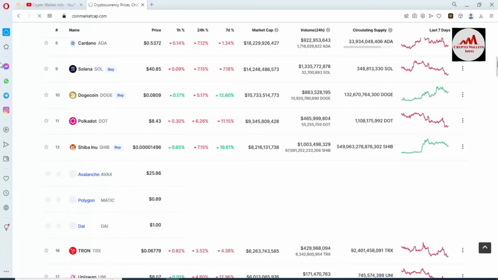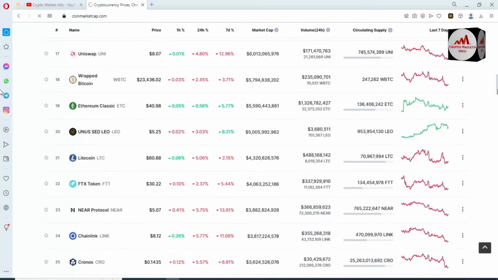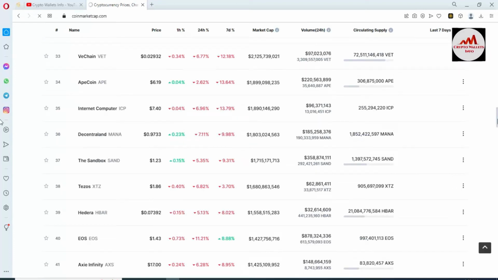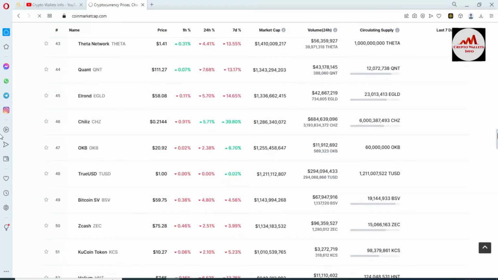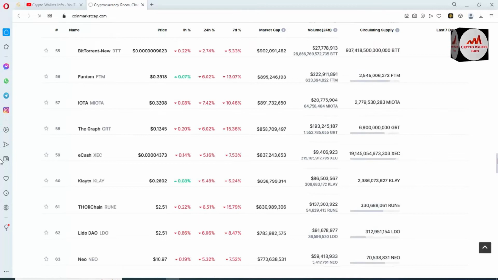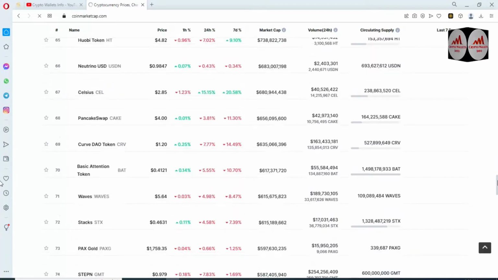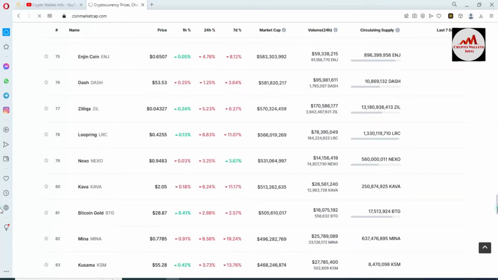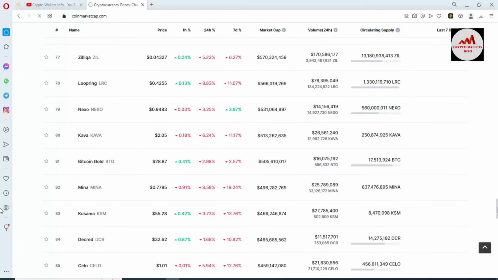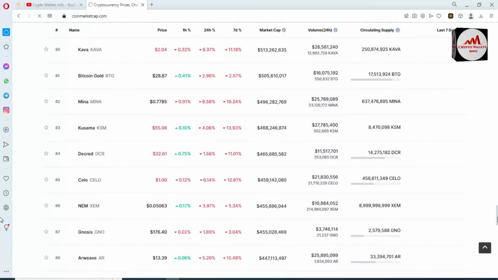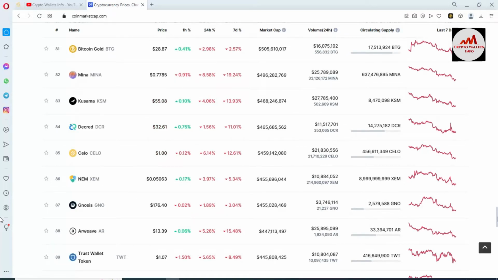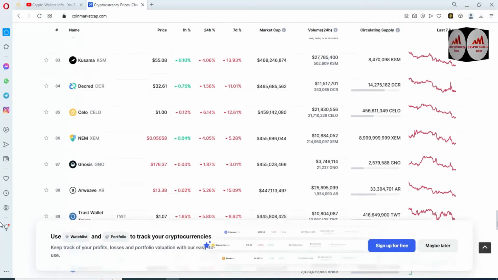If we check the rank of Pancake Swap in the top 100 listed cryptocurrencies, I think the rank is number 88 or 89.